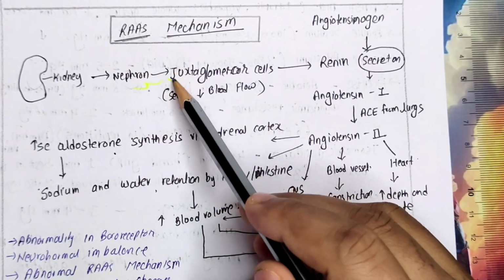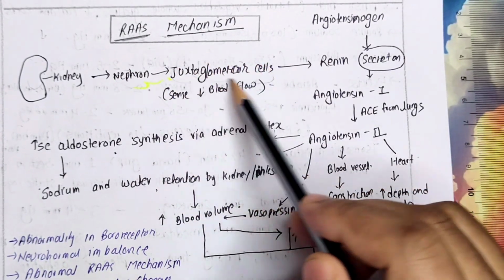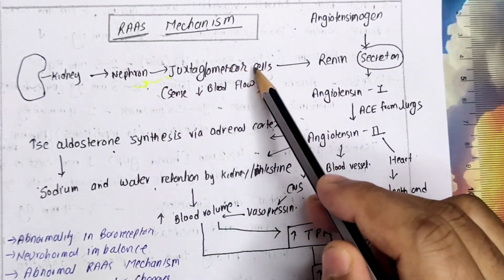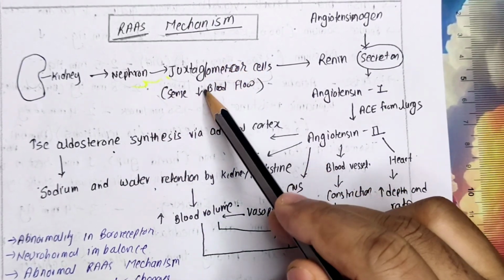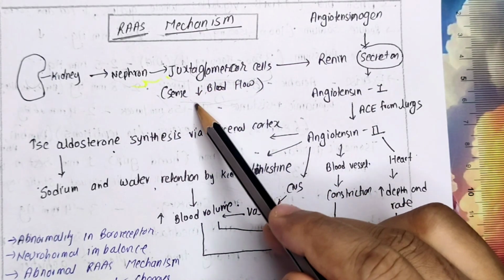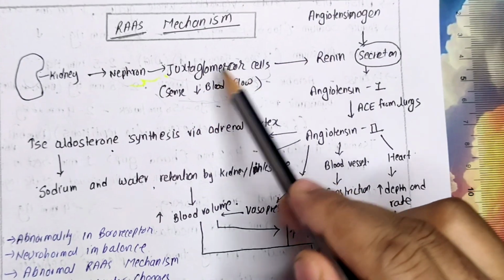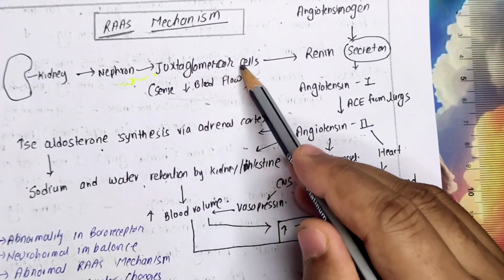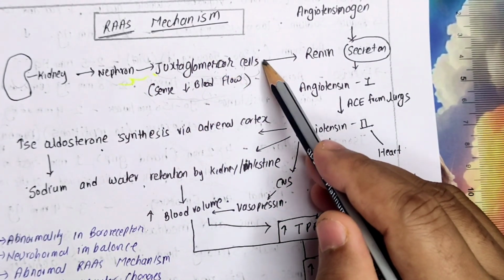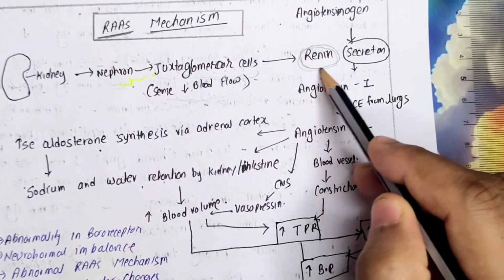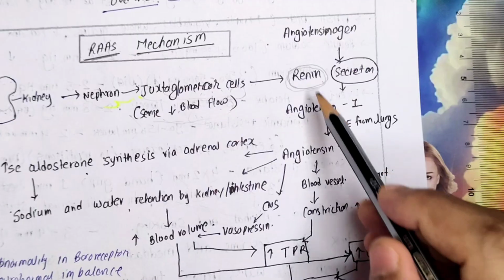Then there is one special cell called juxtaglomerular cells in our nephron. What is the work of this cell? This is a sensor. This sensor will sense that there is a low blood flow in the nephron. Now let's increase the blood pressure so that my kidney will be able to filter it properly. What it will do, this juxtaglomerular cell will initiate the production of a compound called renin.